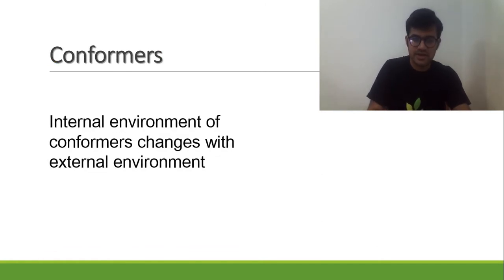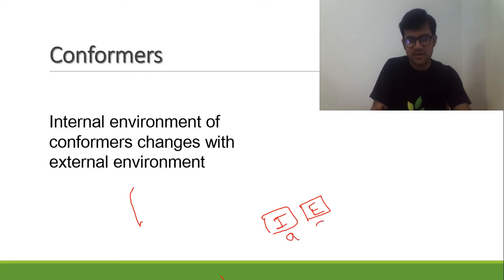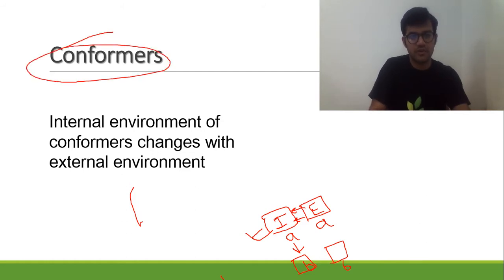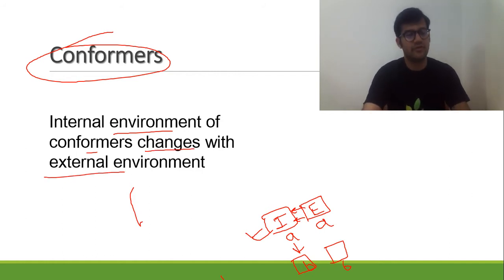So the second part is conformers. Okay, so this is your internal surrounding, this is your external surrounding. Internal surrounding is A, external surrounding is A. The external surrounding changes to B. The internal surrounding also changes to B. So in response to external surroundings, the internal surroundings will change. This is called conform. Conform, you all know, means to align. So the internal environment conforms, changing with the external environment. So this is the second type of response.